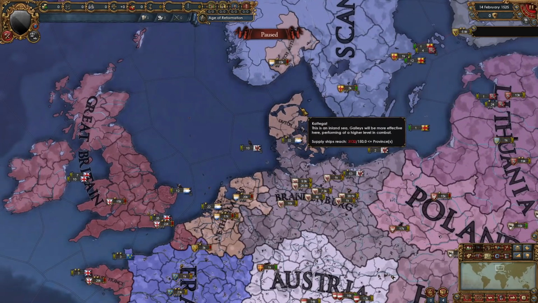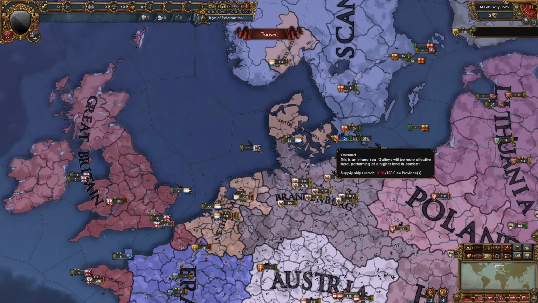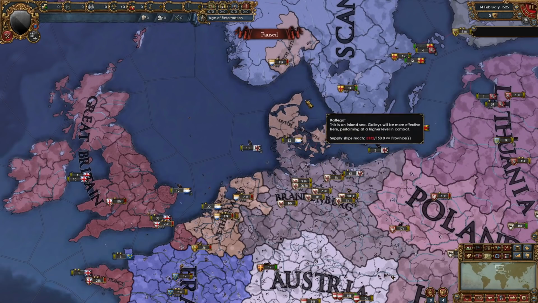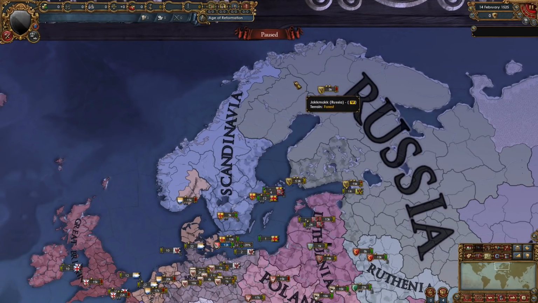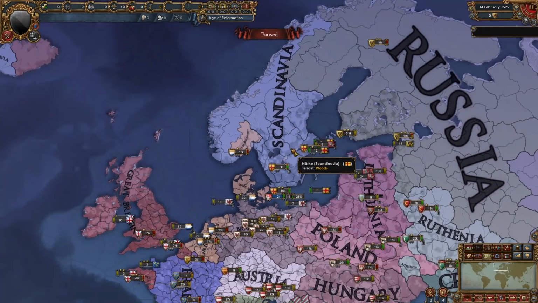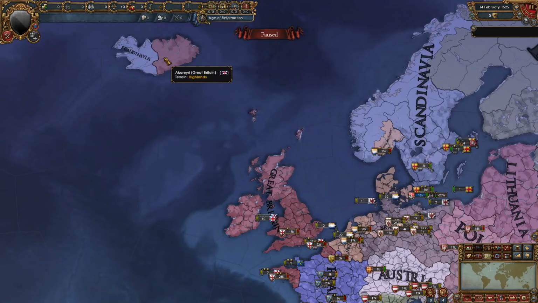The Netherlands took a big chunk out of Scandinavia, taking almost all of Denmark proper as well as some provinces over here, and Russia took all of Finland as well as some provinces right here. So Scandinavia is not doing too good. Even Britain took a province in Iceland as well as these islands over here.